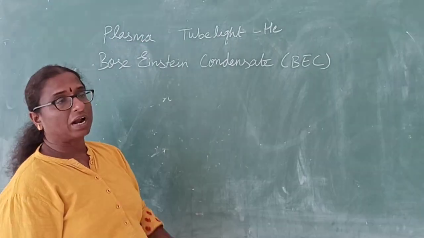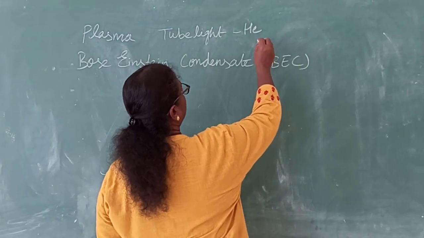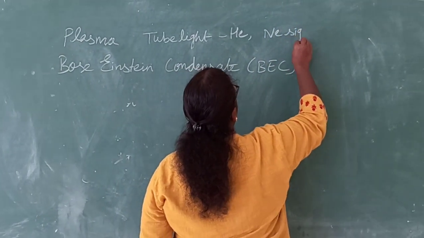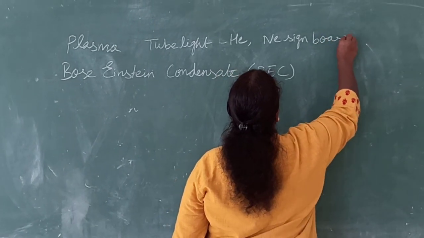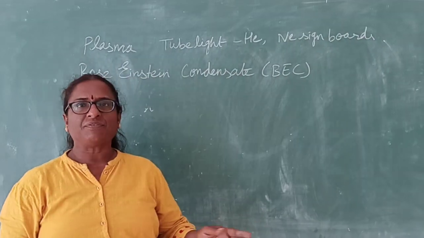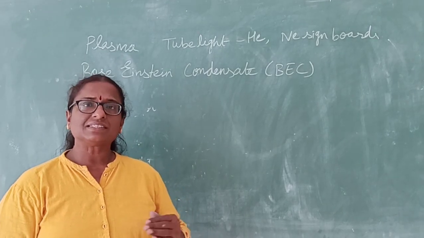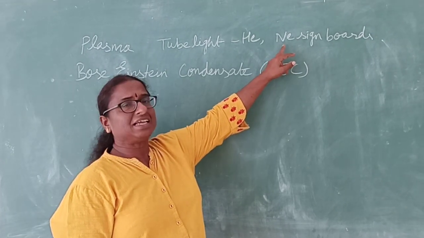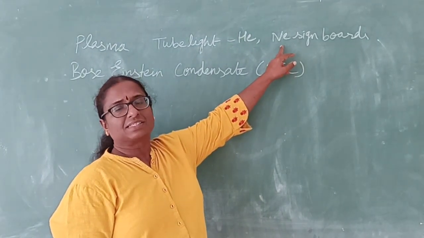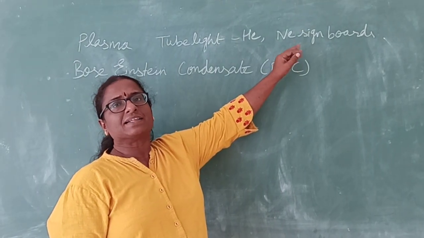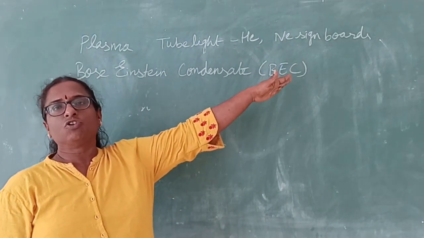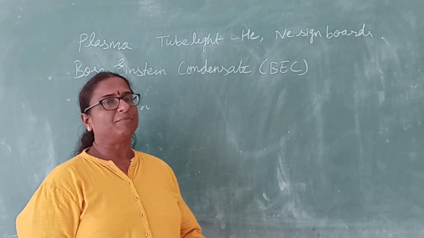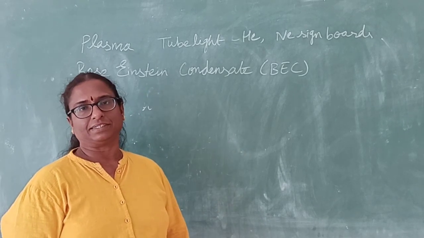One other example is that, while traveling, you would have seen neon signboards, which show you the arrow left, right, all these things. This signboard also has a gas called neon. When current passes through this signboard, the neon gas goes to the excited state and it glows. That's why the signboard becomes visible. This is about the plasma state of matter.